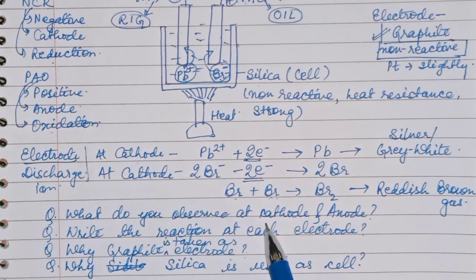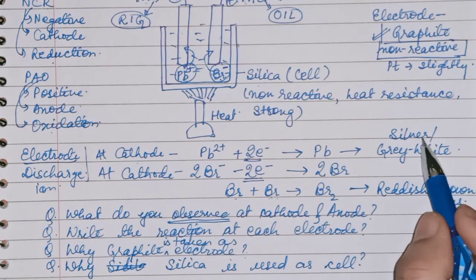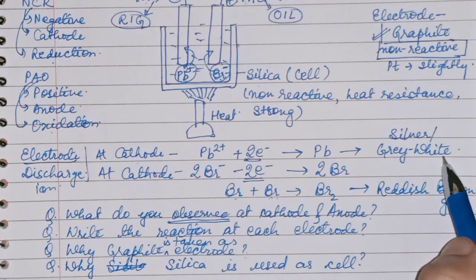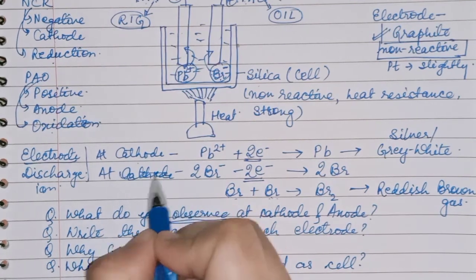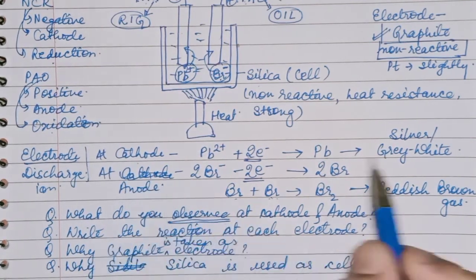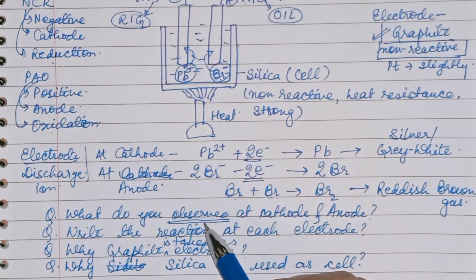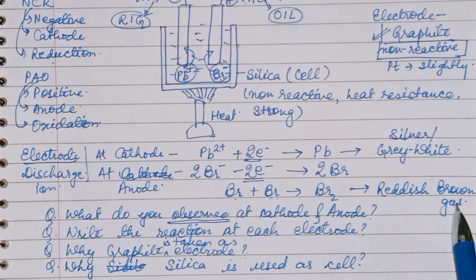What do you observe at the cathode and anode? Wherever the word observe is there, you will write your observation, not the reaction. So in the observation part you will write that at the cathode a silver or gray white deposit appears, and at the anode a reddish brown gas appears.